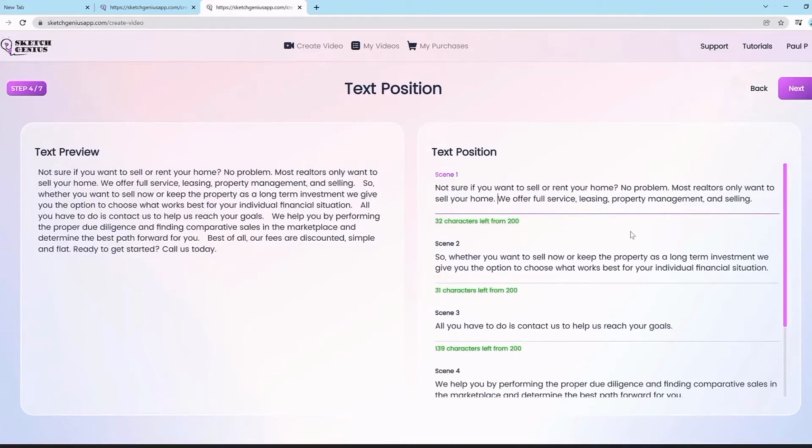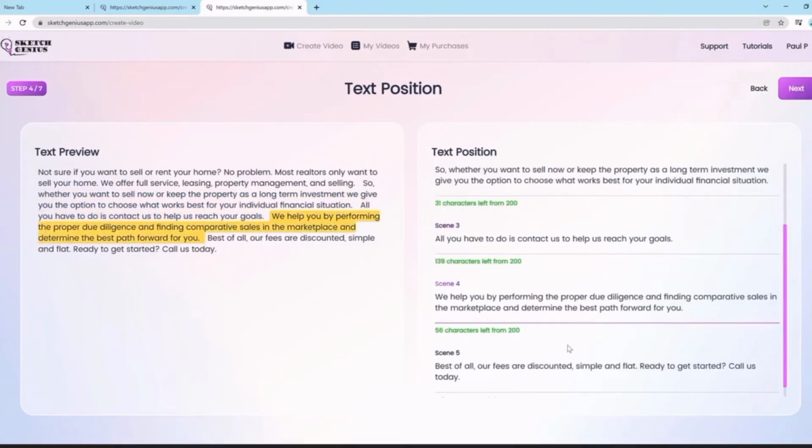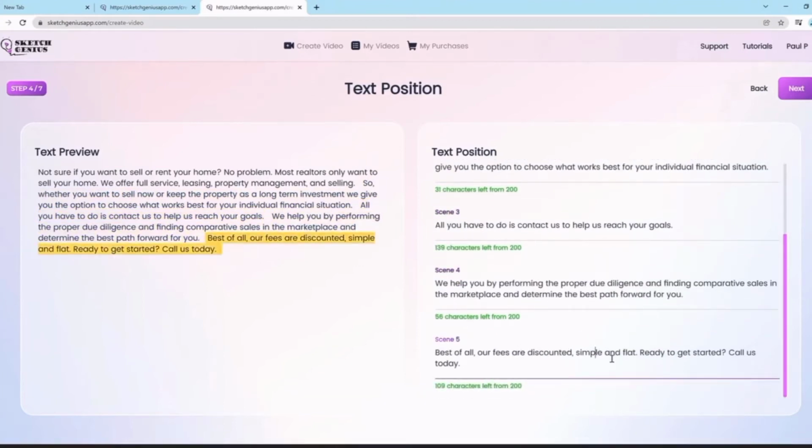Now, this can also be done once you finish the whole video creation process and come back to change things. You can come back to this step and do the same thing. So in effect, rather than you going and doing frame editing or anything like that, you can change things right out of the gate, right here on this section. So meaning you can edit a video, crop things, add things, delete things by just deleting the text here.